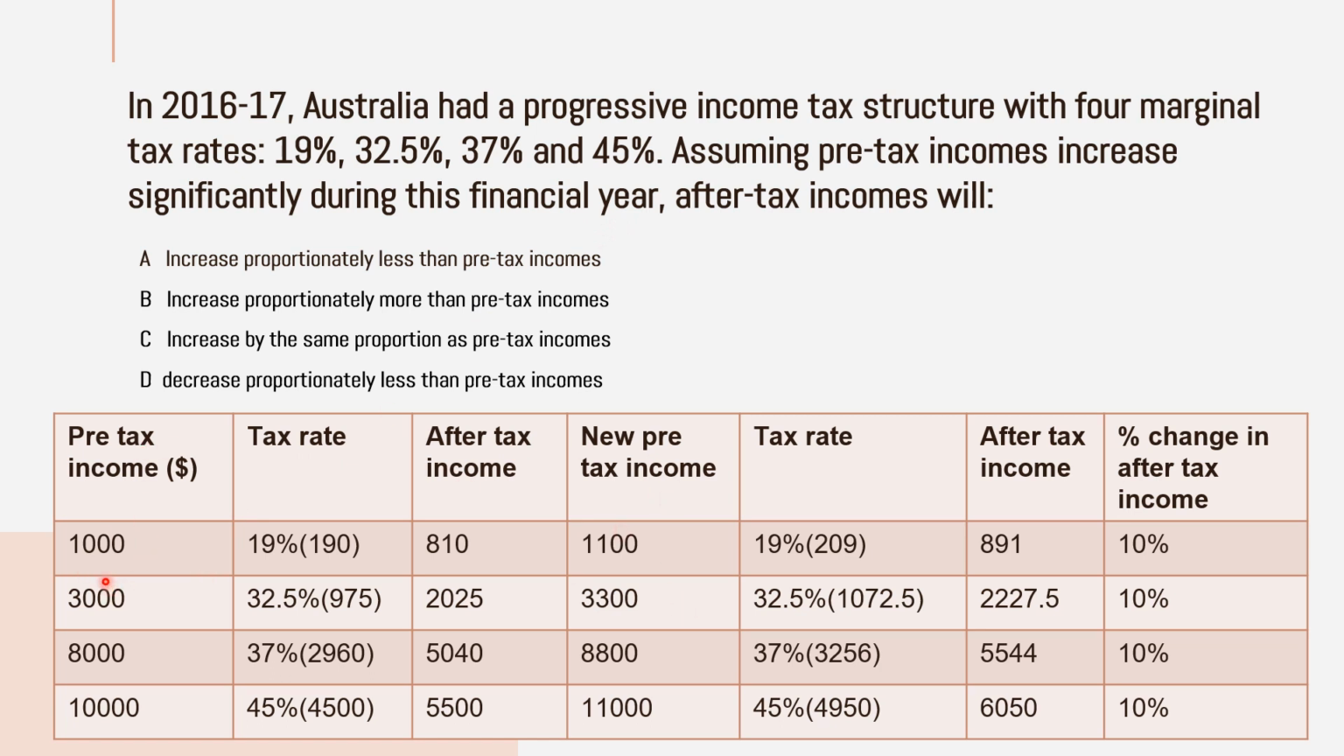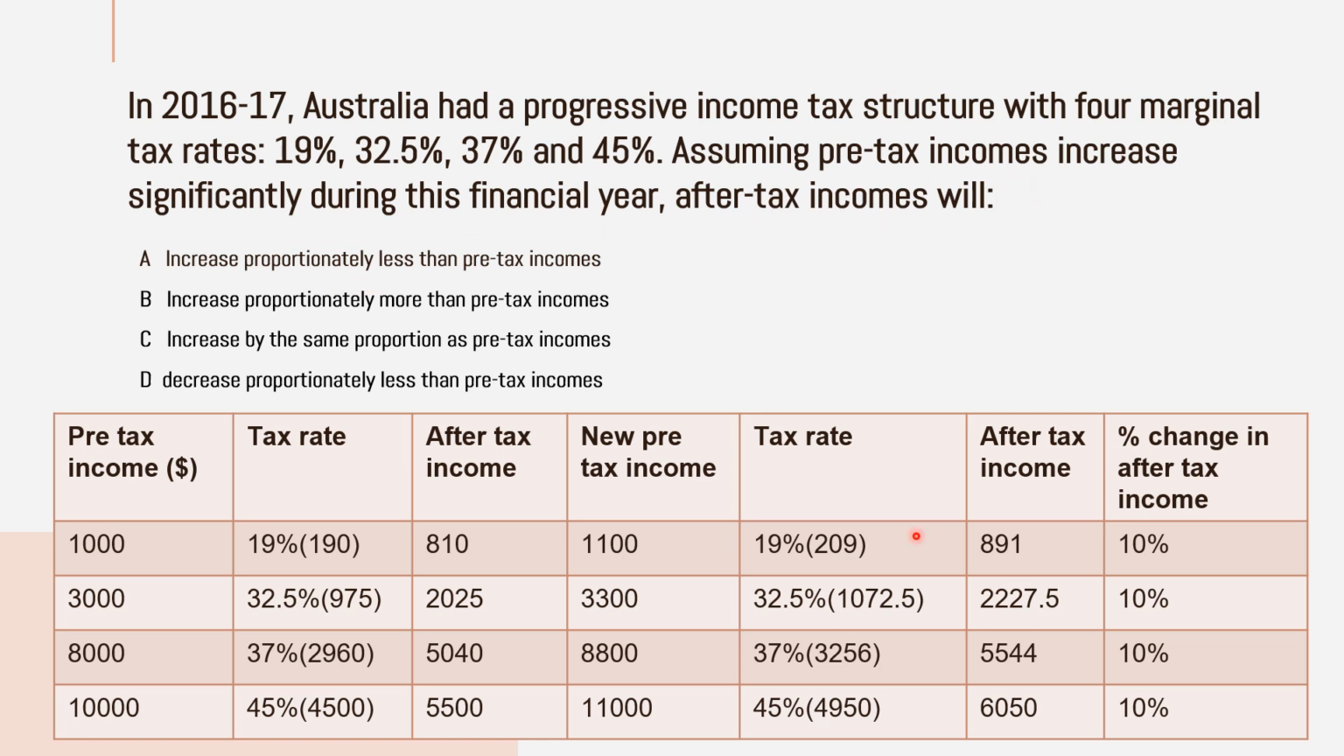10% of 1000 I added to that, that is 11,000, and like that I added 10% to each one. So you can see the new pre-tax income, and the marginal tax rate is the same. Then the after-tax income is here. What happened to the after-tax income, did it increase or reduce? Once you are paying tax, surely the after-tax income will fall, isn't it? And it is increasing at the same proportion, isn't it? You can see 10%, 10%, 10%, that means it is proportional.